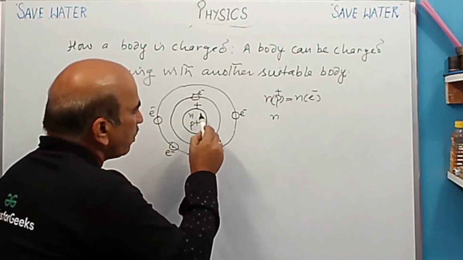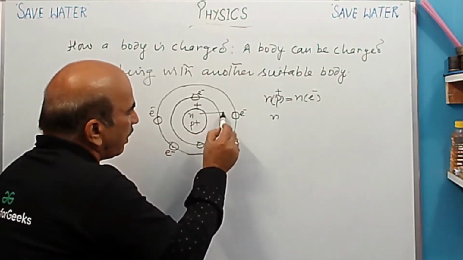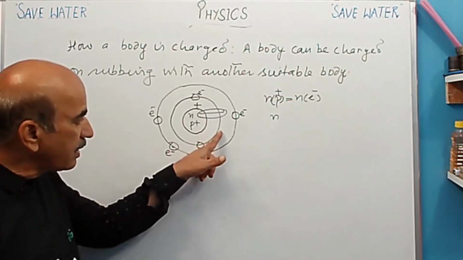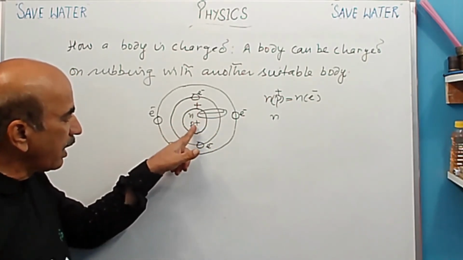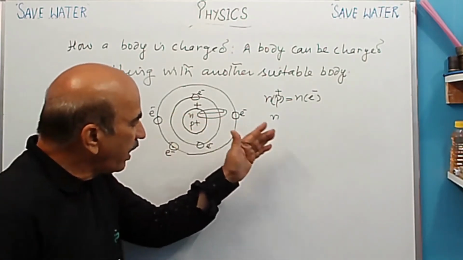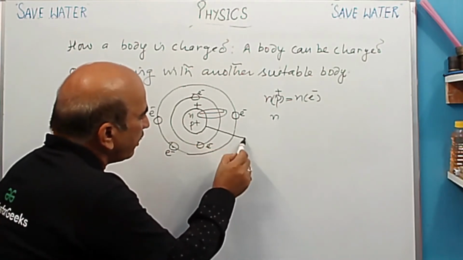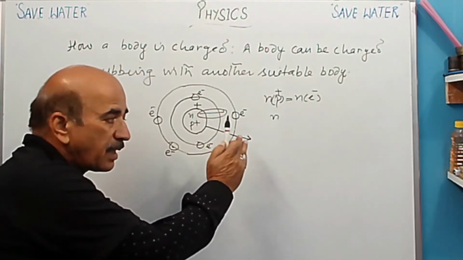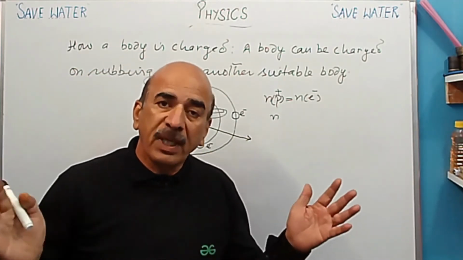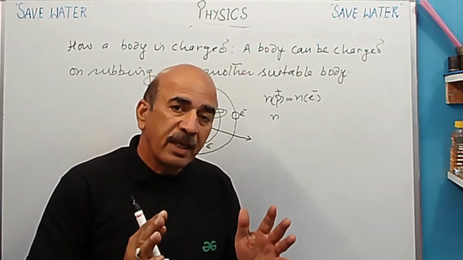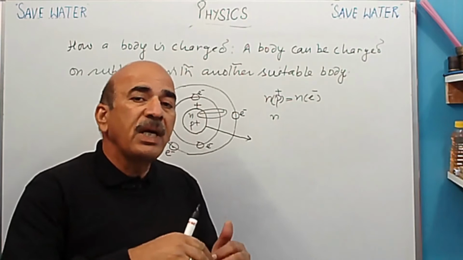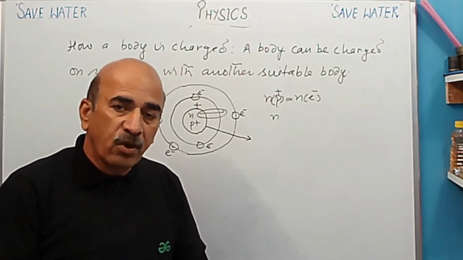Okay, in comparison to the first shell and nucleus. So in this case, on these two electrons, the electrostatic force of attraction of the nucleus is very strong. But जैसे जैसे हम इससे दूर जाते रहते हैं, एनर्जी शेल्स का नंबर बढ़ता रहेगा, तो the outermost shell is away from the nucleus. So on that, electrostatic force of attraction will be weak. So electrons are removed from the outermost shell.